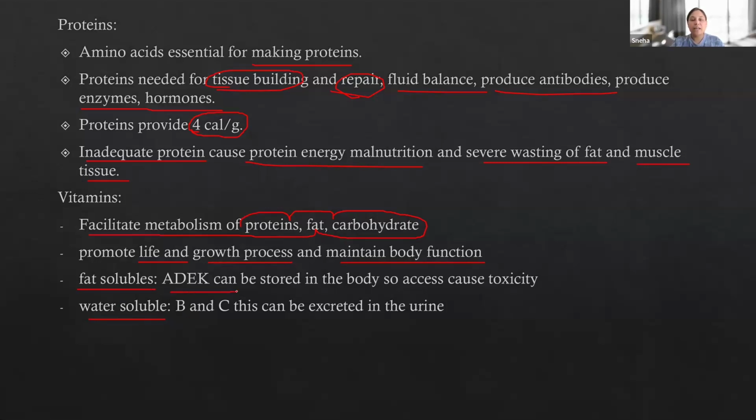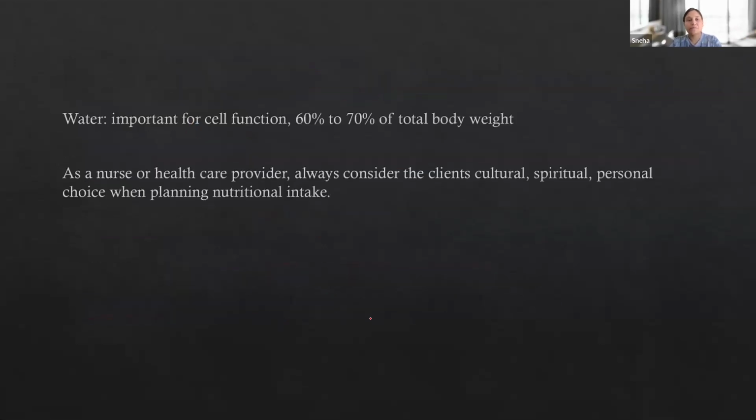Fat-soluble vitamins are A, D, E, K. They can be stored in the body, so if you take them in excess, it can lead to toxicity. For vitamins A, D, E, K, you always have to be mindful of taking the proper amount. Whereas water-soluble vitamins are B and C, which can be easily excreted in the urine, so there is less chance of toxicity from vitamins B and C.